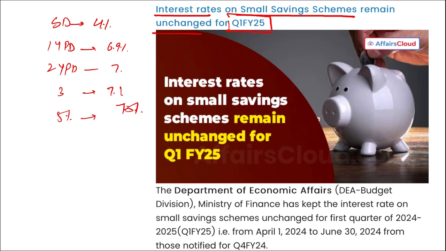Then the 5 year recurring deposit will give you 6.7%. National Savings Certificate will give you 7.7%. Kisan Vikas Patra, which will mature in 115 months, will provide you 7.5% return. Then PPF, Public Provident Fund, 7.1%, Sukanya Samriddhi account 8.2%, Senior Citizen Savings Scheme 8.2%, and monthly income account 7.4%. Right? And they still remain unchanged.